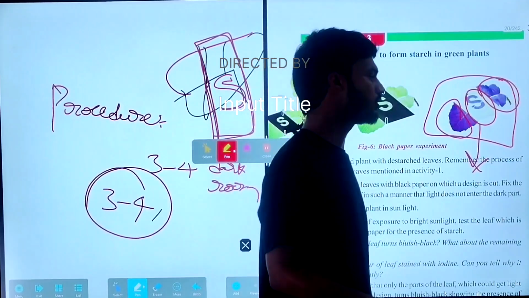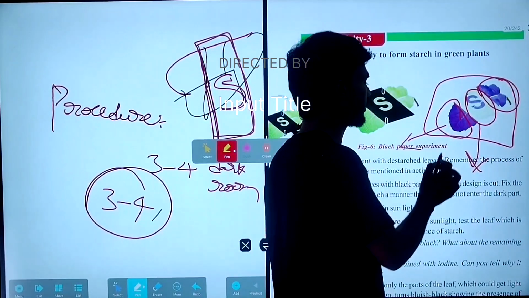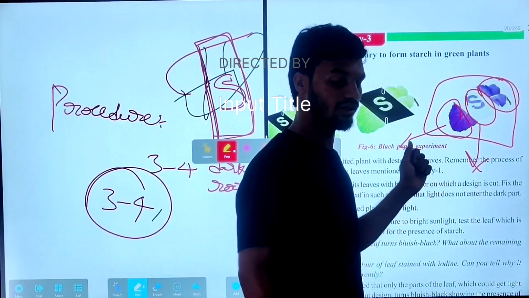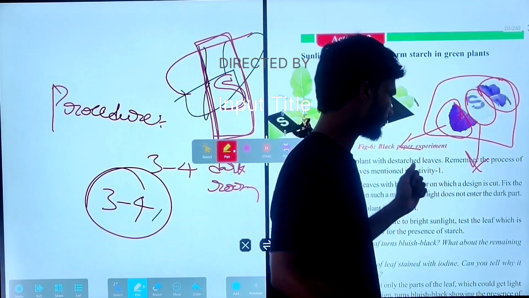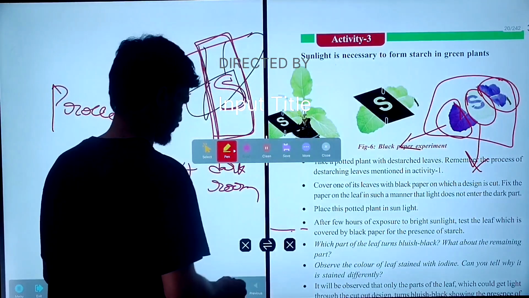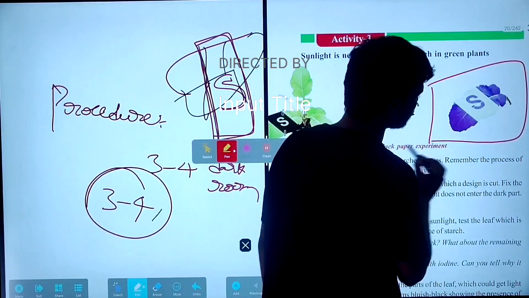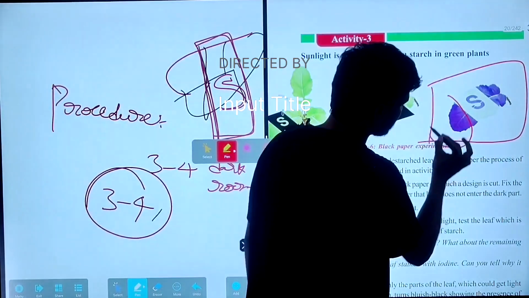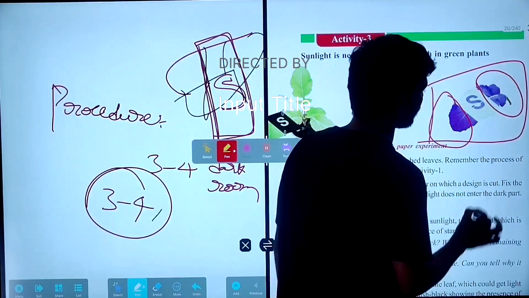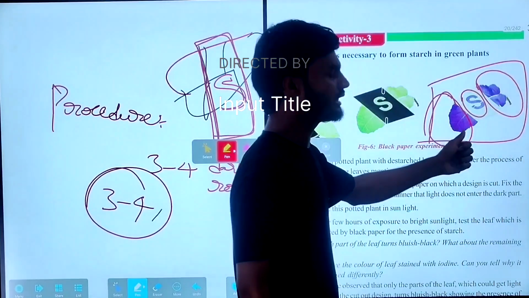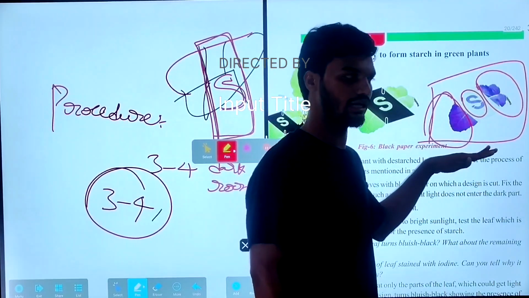Whenever it is exposed to the sunlight, the process of photosynthesis takes place and chlorophyll is formed.